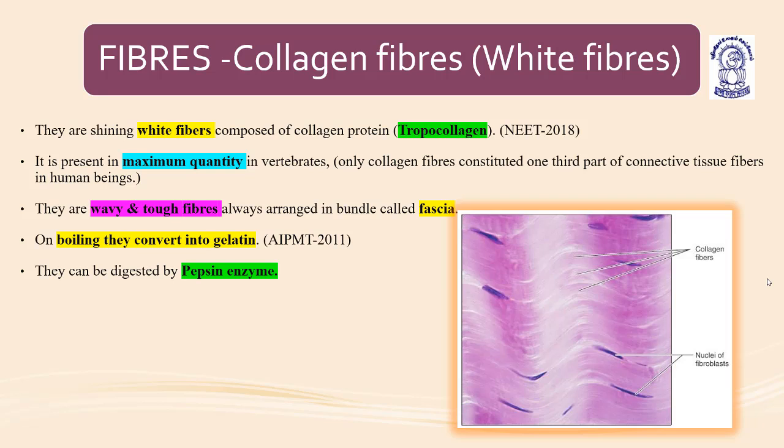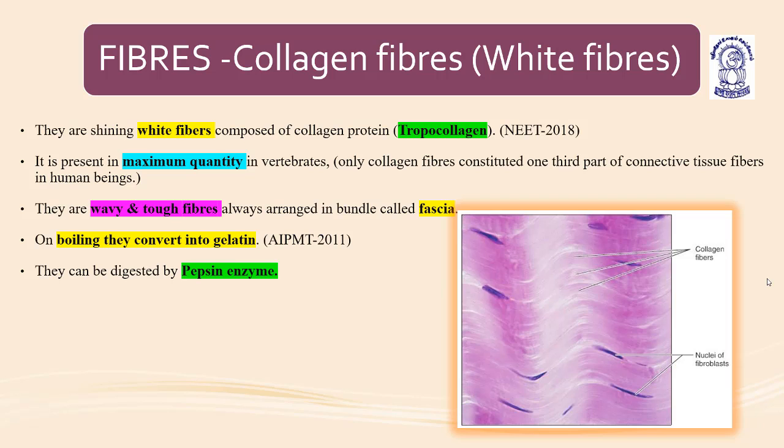I will be taking the zoology section, that is animal science. My dear students, in the previous lecture, we have learned about the classification of connective tissues: connective tissue proper, skeletal connective tissue, and vascular connective tissue. We have discussed different cells present in connective tissue proper, and now we are going to discuss the second part of the components of connective tissue proper, that is the fibers.